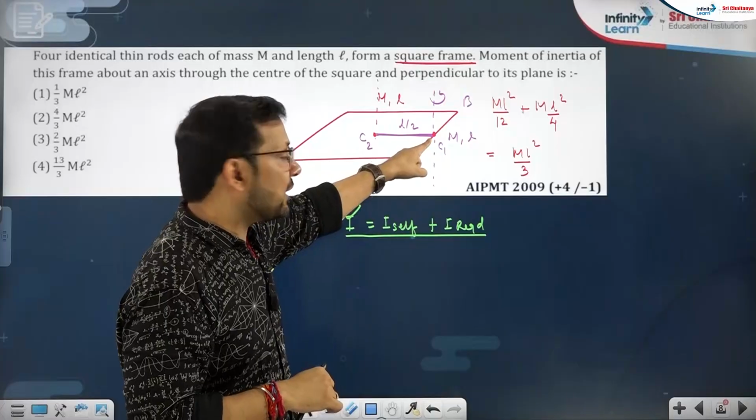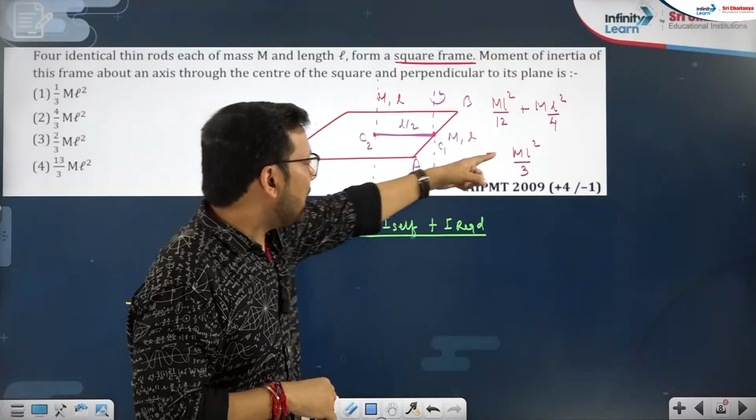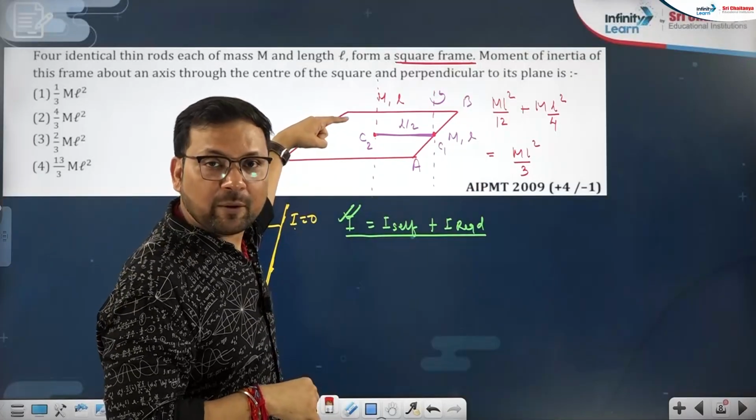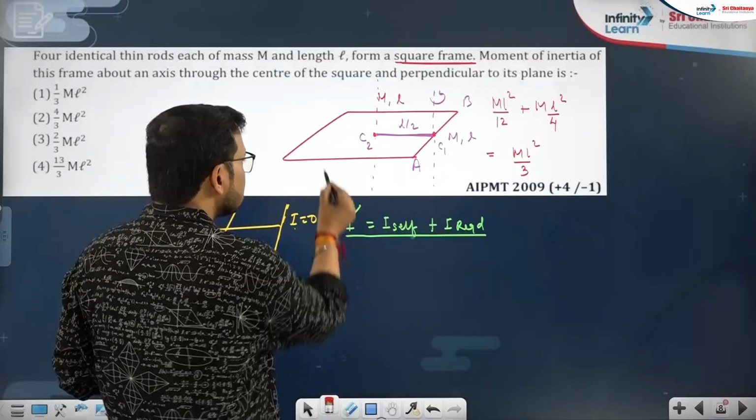This rod, the first rod, I have calculated. The second rod also will give you the same thing, ML square by 3. The third will also give you ML square by 3. The fourth will also give you ML square by 3. One more rod we just discuss.